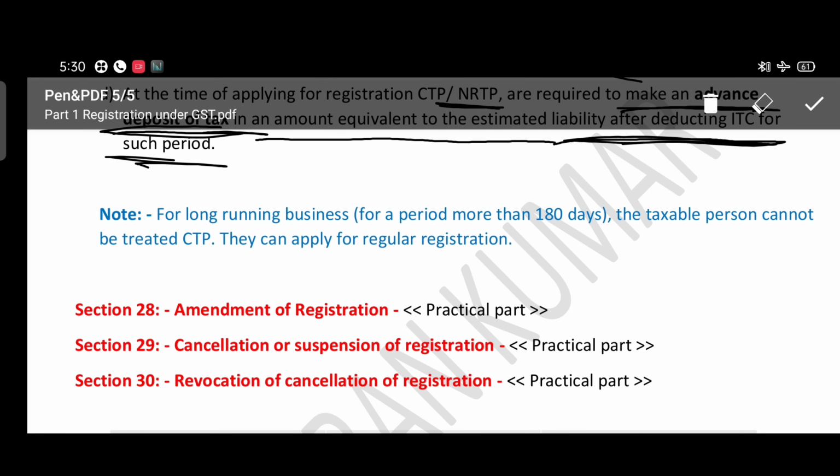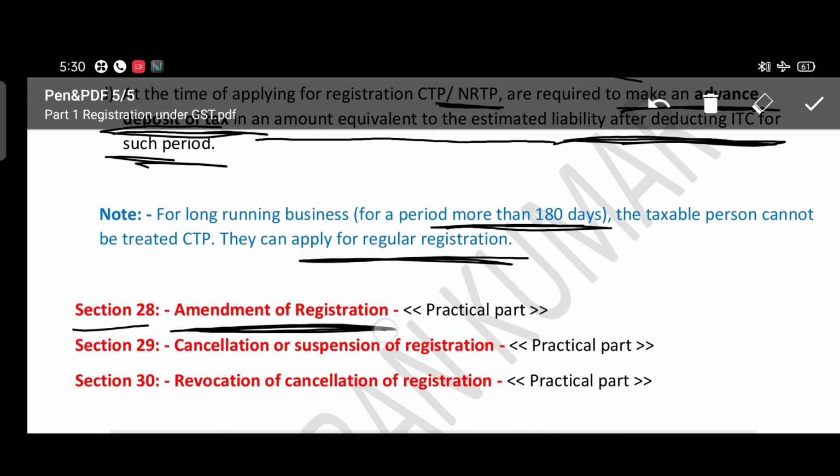And we have to note one more thing: if a casual taxable person is running business for more than 180 days, then they won't be treated as a casual taxable person and they can apply for regular registration of business. So Section 28 is relating to the amendment of registration. This is also a practical part, and cancellation of registration and suspension of registration.